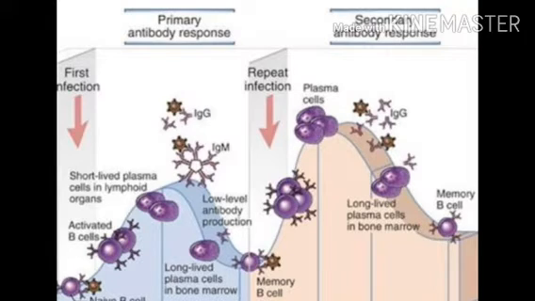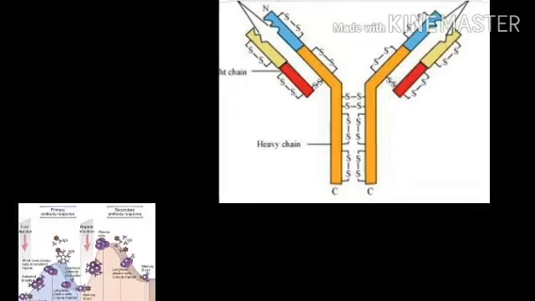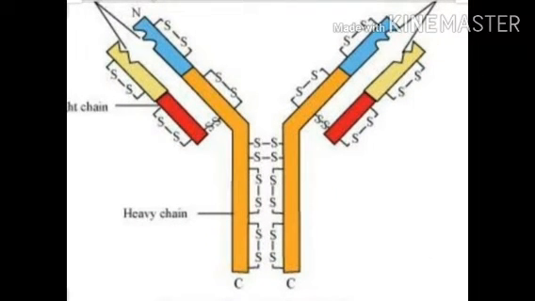Now we have two types of lymphocytes present in our blood, that is B lymphocytes and T lymphocytes. B lymphocytes act as an army of proteins in our blood and T lymphocytes act as helpers. Now we can see the structure of antibody molecules. We have disulfide bonds and two types of chains over here, the light chain and the heavy chain, and we have the antigen binding site. Antigens are also called pathogens. So this is the structure of an antibody molecule.